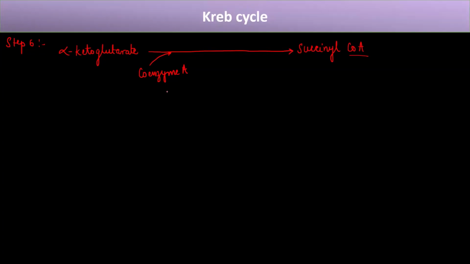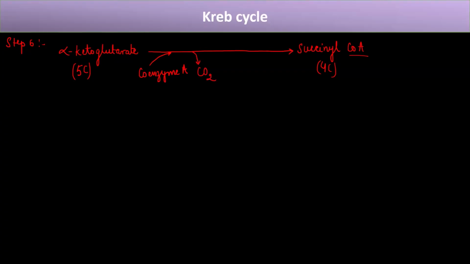Now, this alpha ketoglutarate is a 5 carbon molecule, but succinyl CoA is a 4 carbon molecule, which means the coenzyme A enters, but there is a release of carbon dioxide.